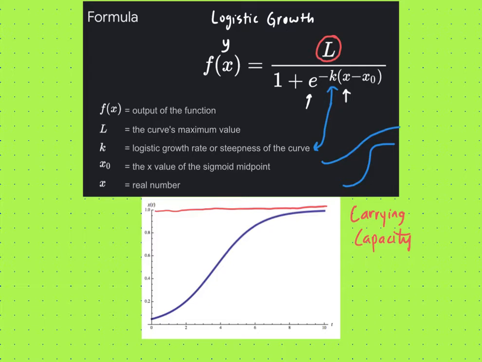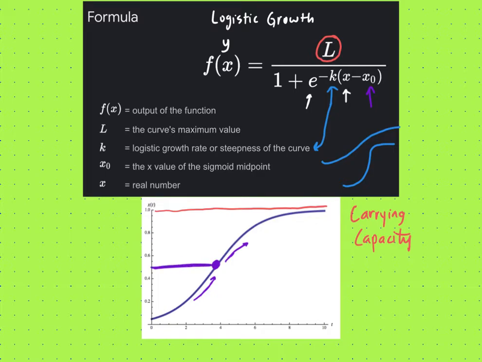And the other aspect of this graph we can point out is this x sub 0. That's the x value of what's called the sigmoid midpoint. You don't always see that term, but what that means is, it's not really the change in direction, but it's like the change in slope. X sub 0, if you find this point where it changes, it goes from increasing faster to increasing slower. That's always going to happen at half the carrying capacity.